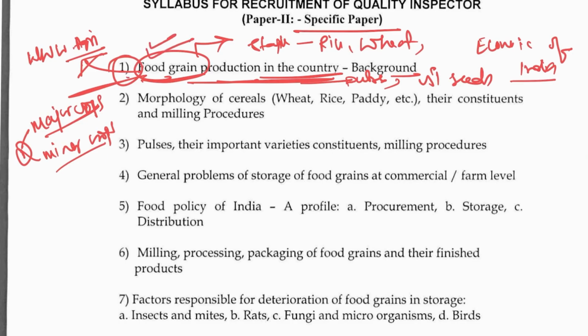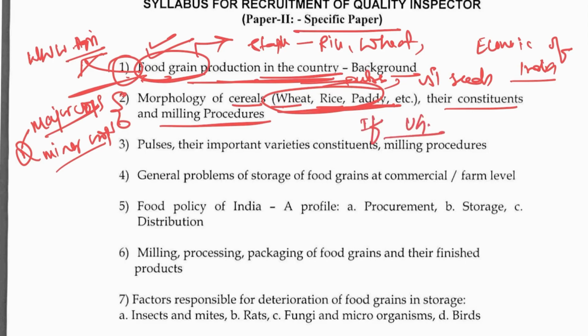Morphology of the cereals. You have to know the morphology of the cereals, whatever they have mentioned, which is very important, along with their constituents and milling procedures. For these things you can depend on your UG notes, but the best source to cover these aspects is the Tamil Nadu notes.